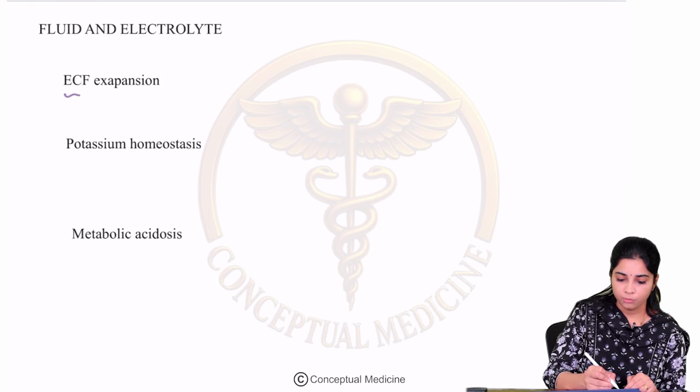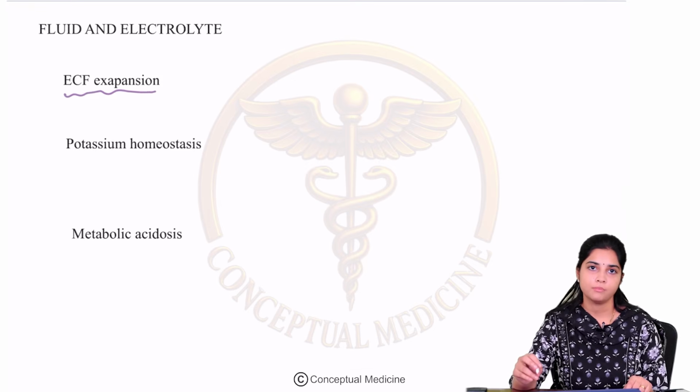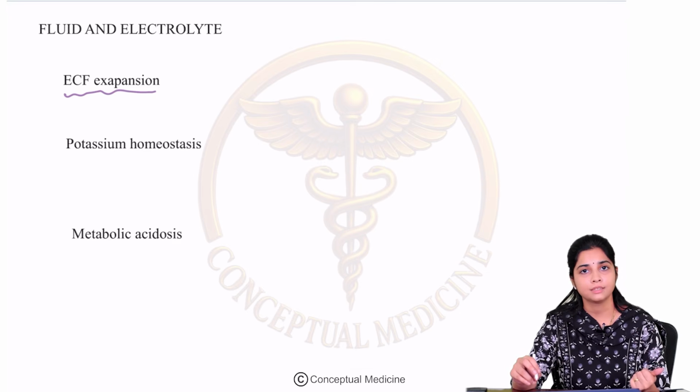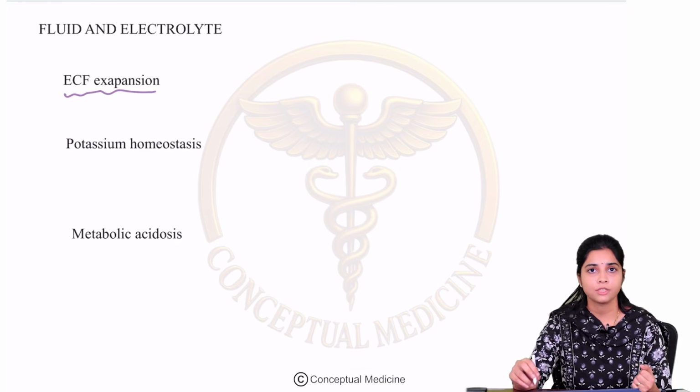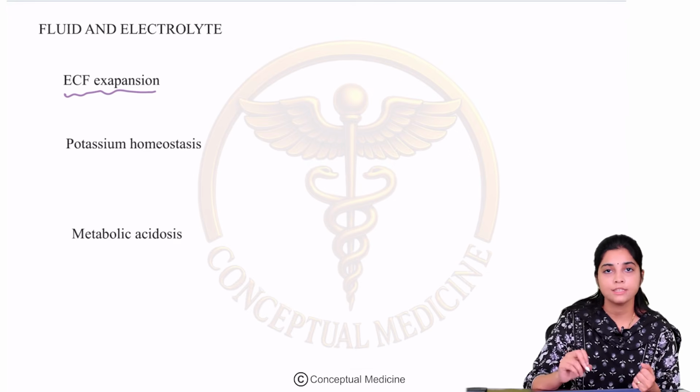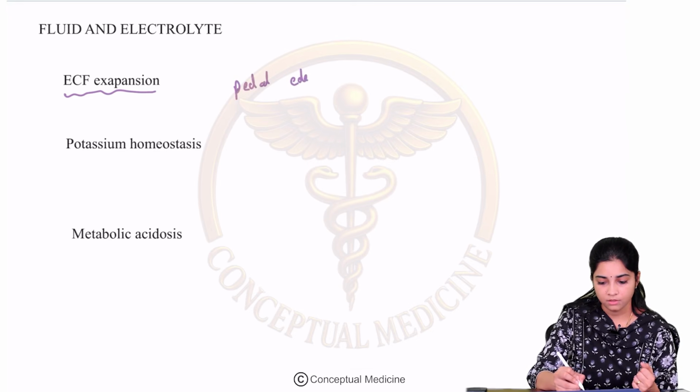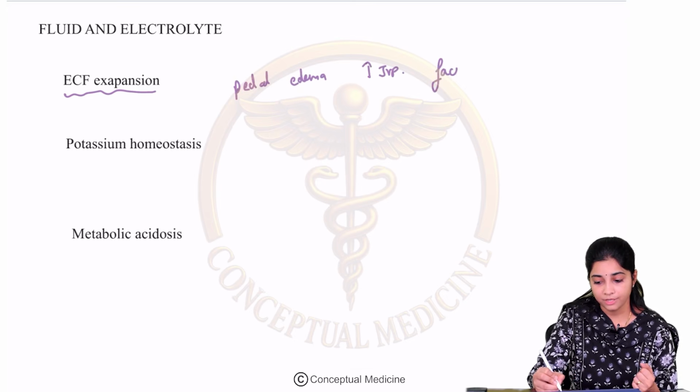Once the kidney is not functioning properly, we know that the kidney's basic function is to help in the excretion of urea and other metabolites along with water, right? So if the kidney is not functioning properly, there will be ECF expansion. So you will have pedal edema, you will have elevated JVP, you will have facial puffiness.